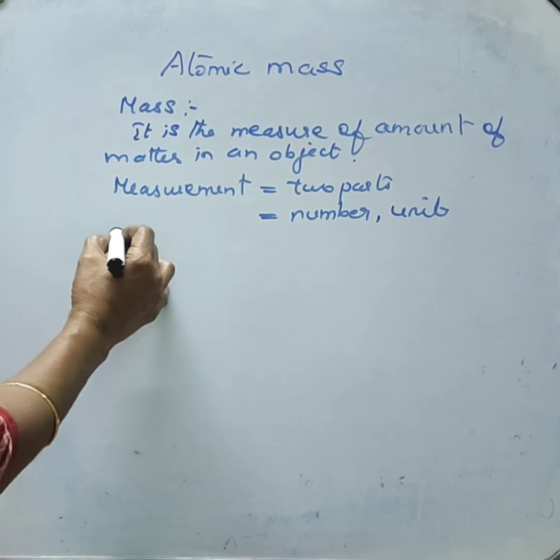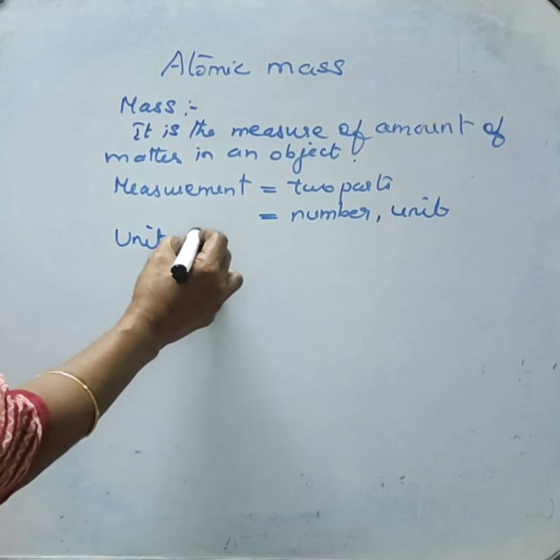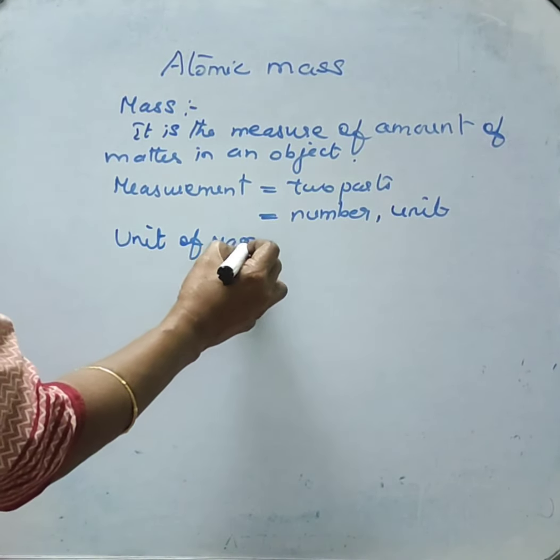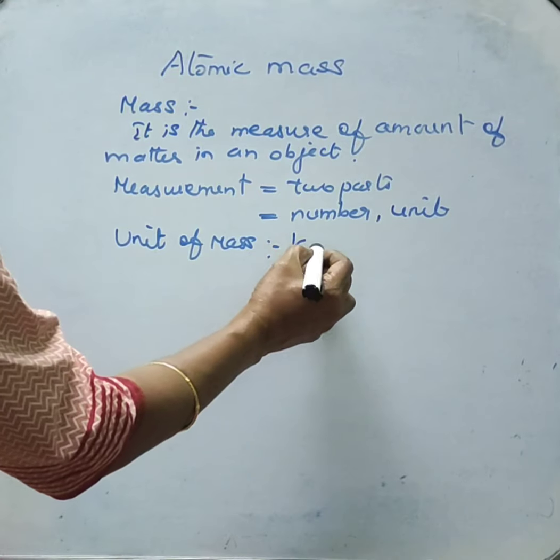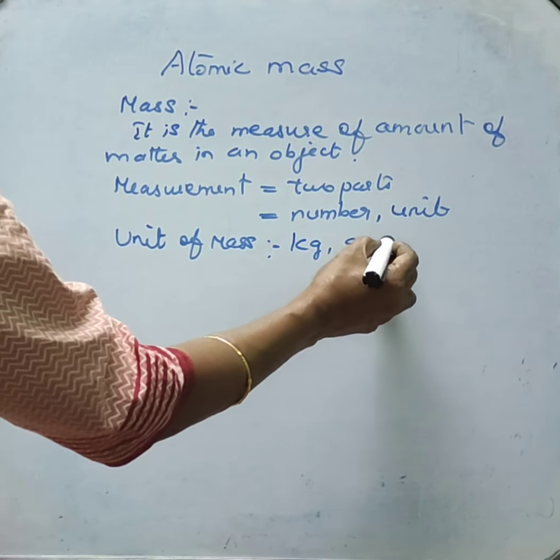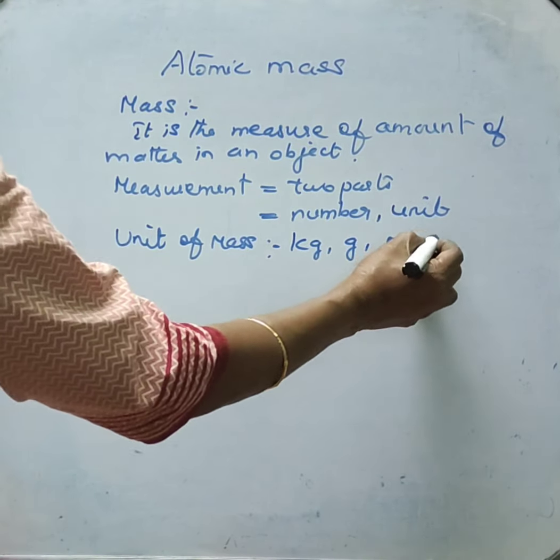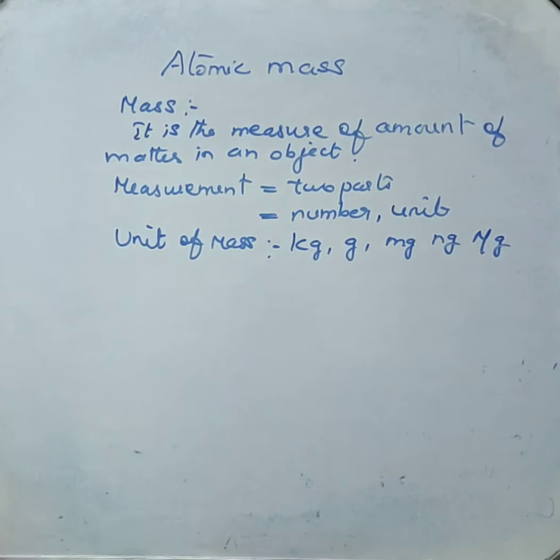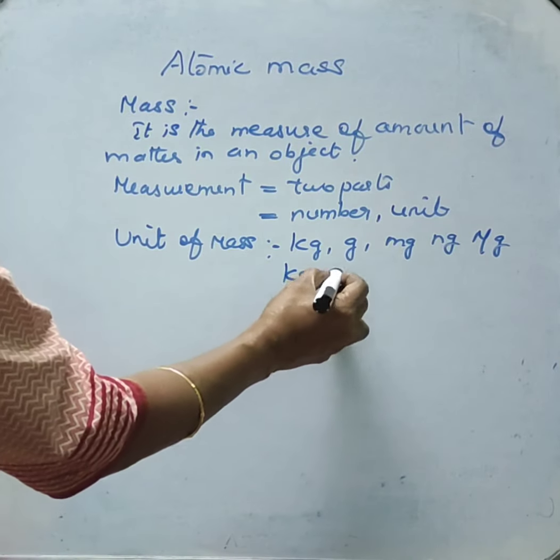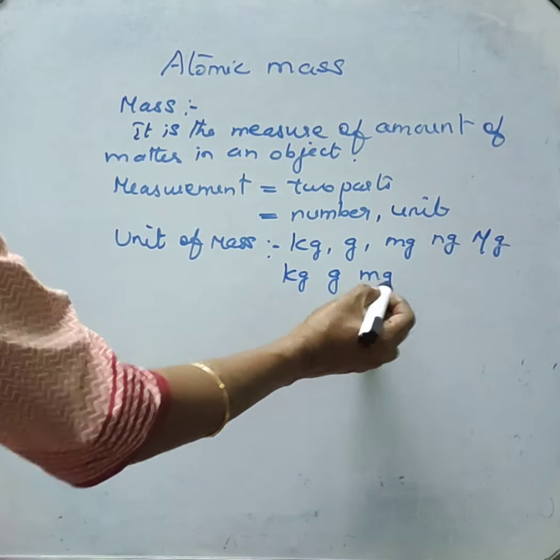So here, what is the unit of mass? Many units are available for measuring mass. You would have known in day-to-day life we use kilogram, gram, milligram, microgram, nanogram. Many are available. We mostly use only three: kilogram, gram and milligram.